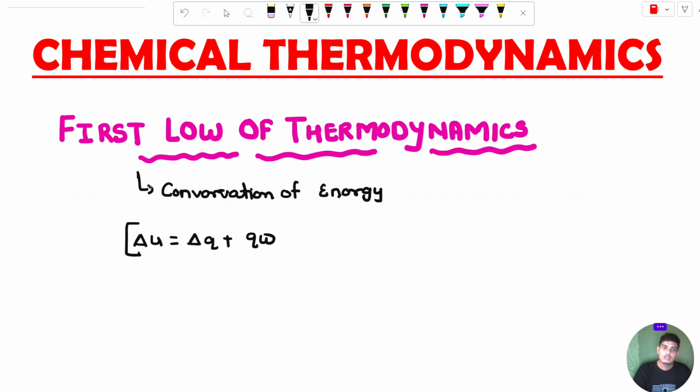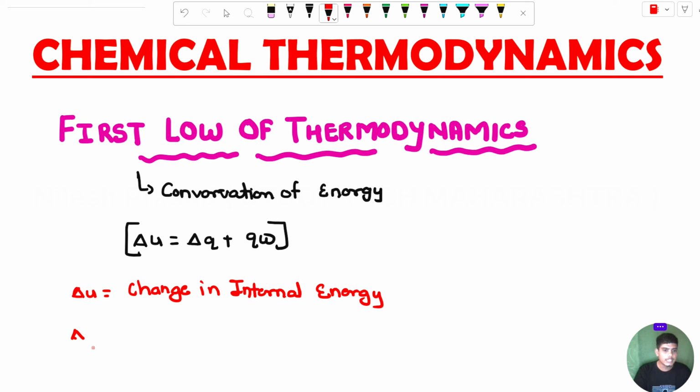Here, what is delta U? Delta U is nothing but the change in internal energy, correct? And the second point, what is delta Q?